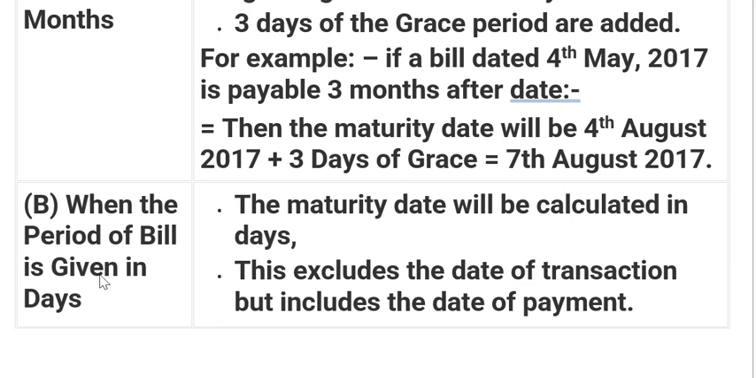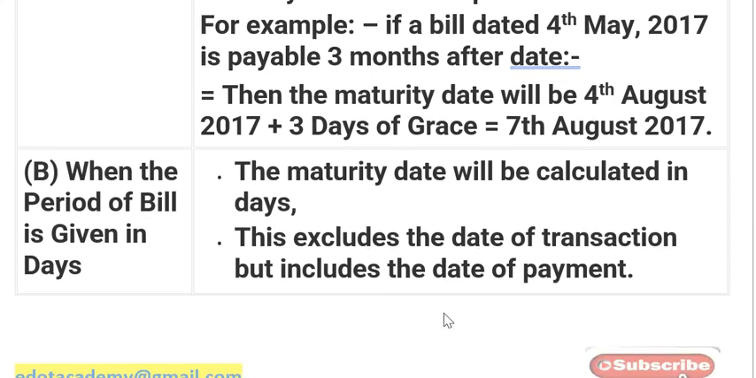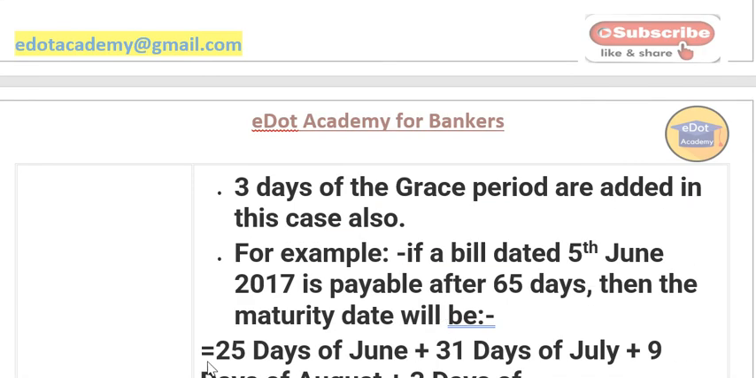Now next case, when the bill period is given in days. Maturity date will be calculated in days only. In that case, we will not count the months. Okay. So this excludes the date of transaction, but includes the date of payment. Let us see how we calculate the days. But in this case also, 3 days of grace period are added.